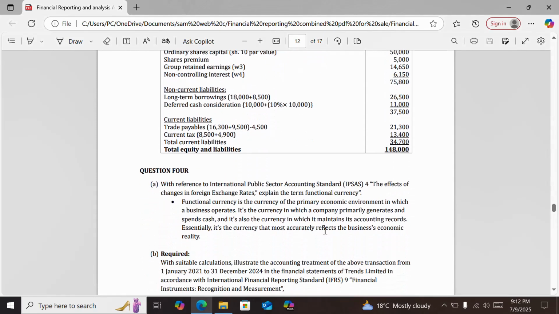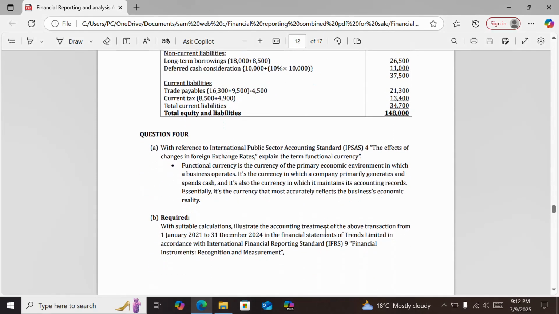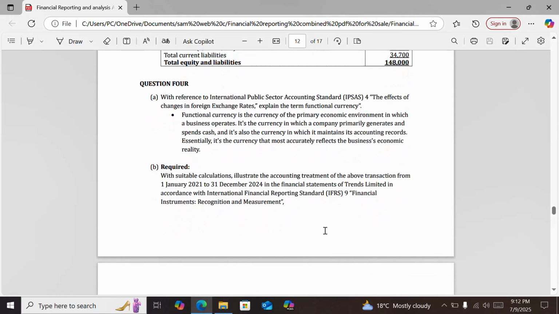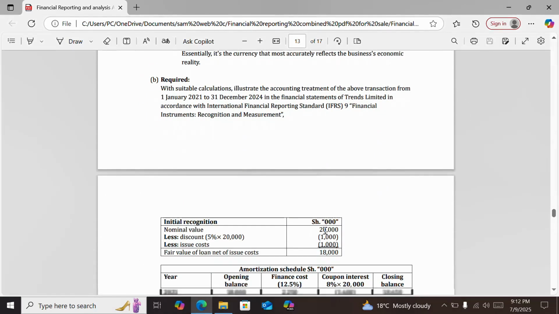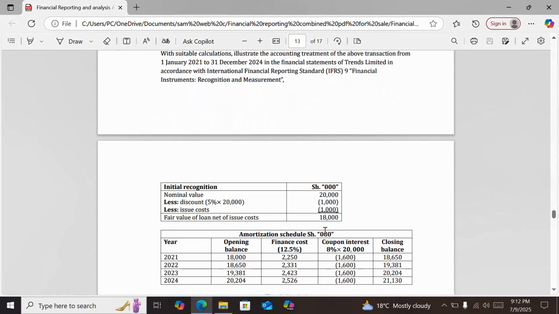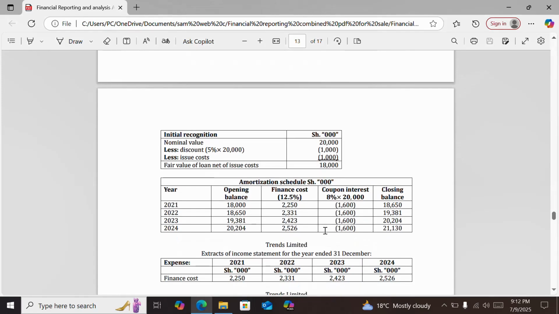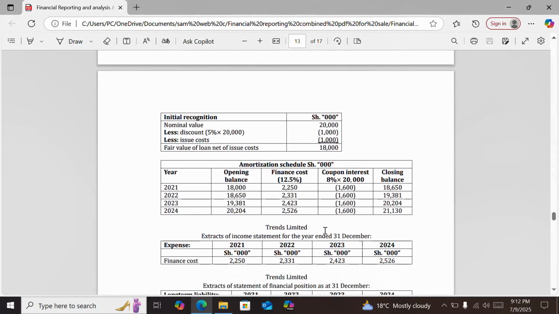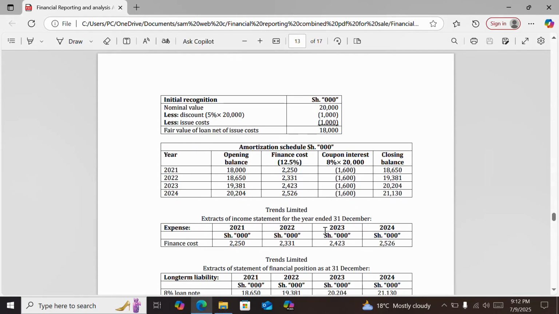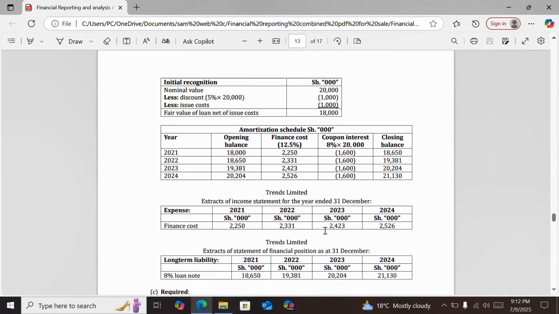Then question 4, the meaning of functional currency. Then part B, you have how to compute the interest on the loan note and the balances. This is how you do it.